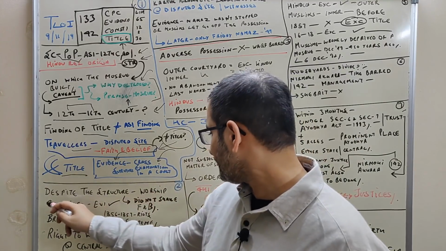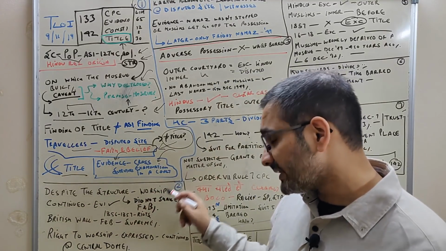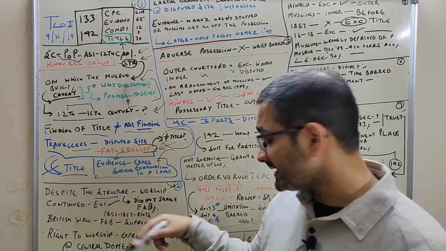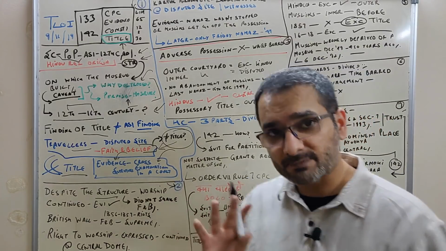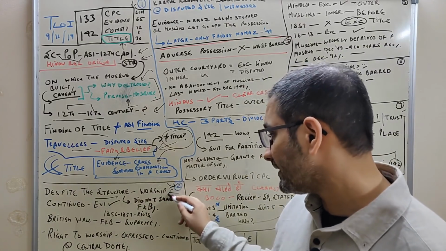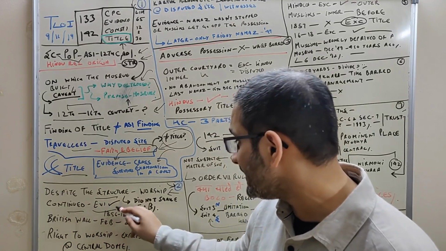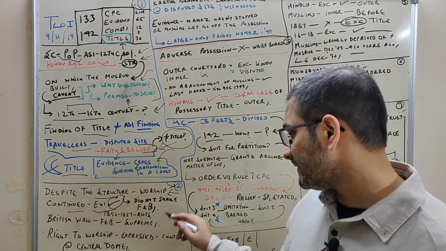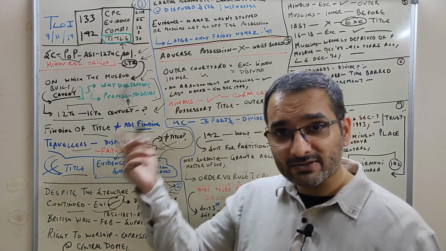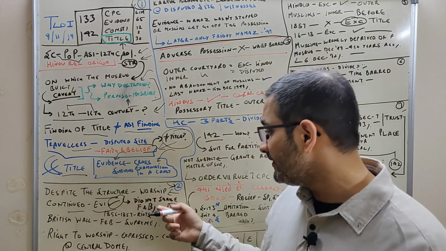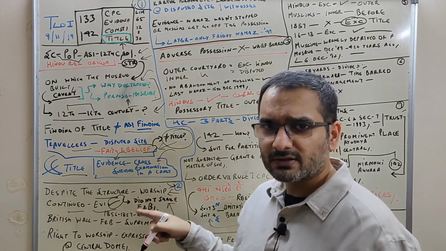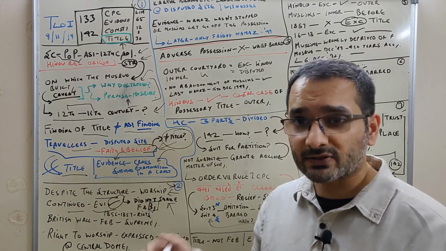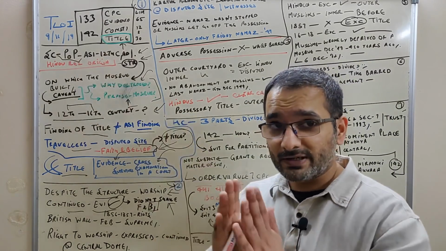Okay, then we come to the next point: despite the structure, the worship continued. This is part 2 now. Despite the structure being there, this is again evidence which has survived, which is perfectly fine. So worship was happening, it was continuing. The Supreme Court accepted this evidence that despite the structure the worship has been going on, and the Islamic structure that was raised on the site did not shake the faith and belief of the devotees.